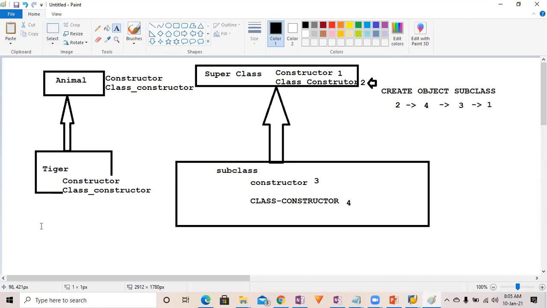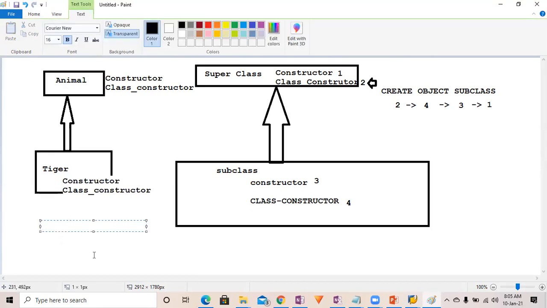Now suppose you are writing a program, and in that program you are creating the object of Tiger. Tiger is the subclass over here, and Animal is the superclass. So if we create the object of Tiger, first the superclass class constructor will be called, and then the class constructor of Tiger will be called.